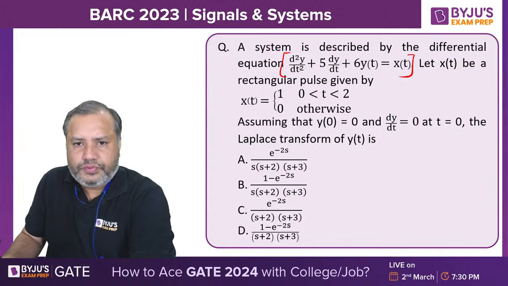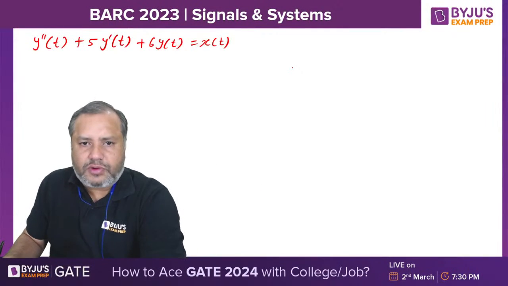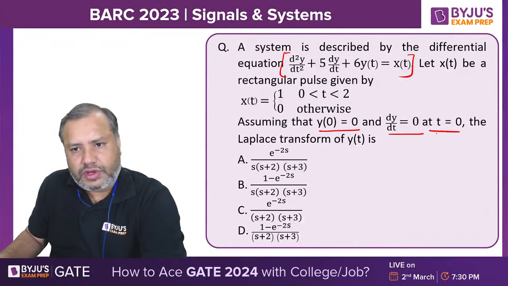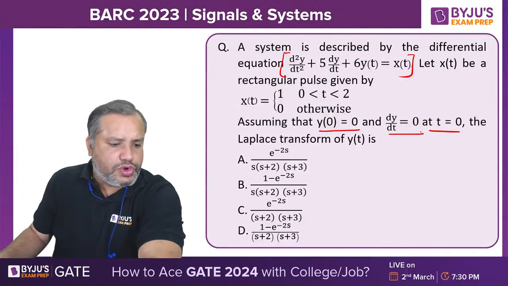Now what about the initial conditions? Y of 0 is 0 and dy by dt is also 0. Okay, all initial conditions are again set to 0.